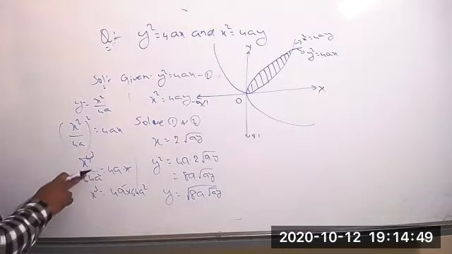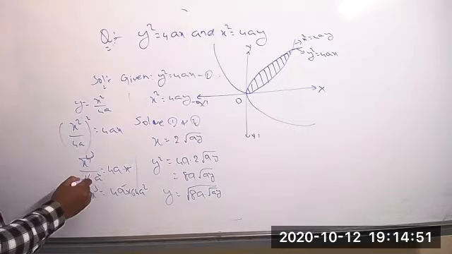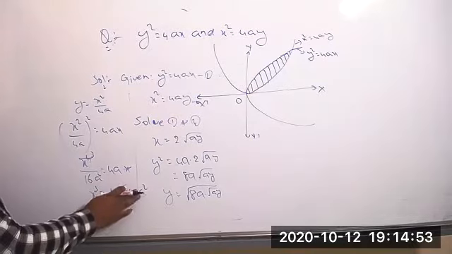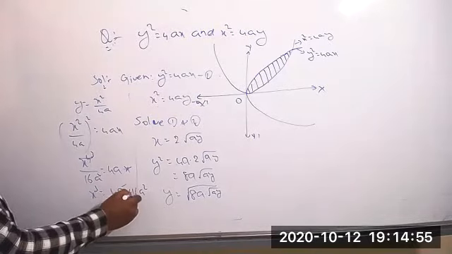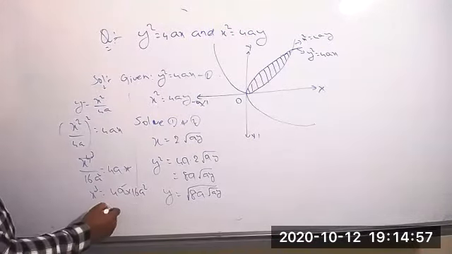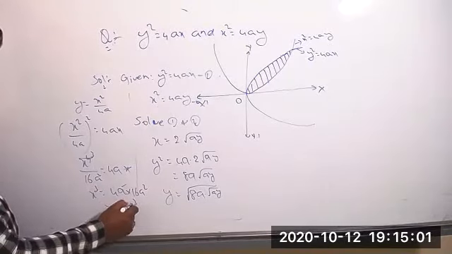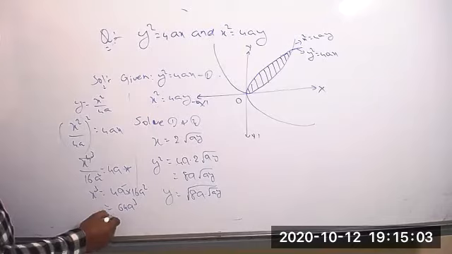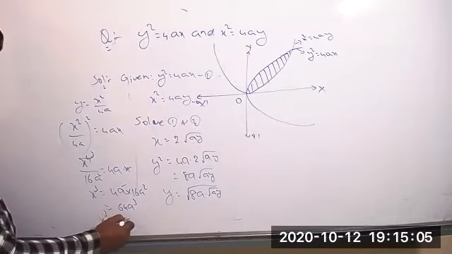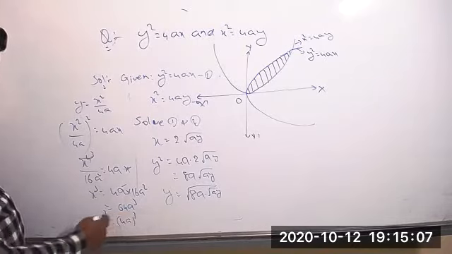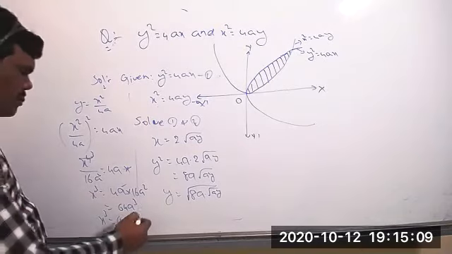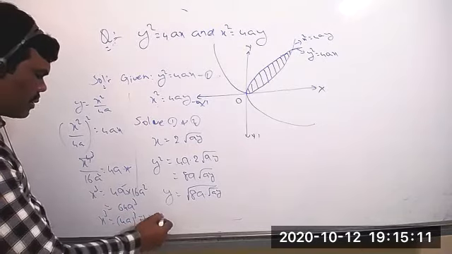Sorry, this is the 16 only. Here also we get now 16 into a square. A into a square equal to a cube, and 4 16s are 64 a cube. So the value of x, clearly can write now x cube equal to 4a whole cube. If powers are equal then bases must be equal, that implies the value of x equal to 4a.